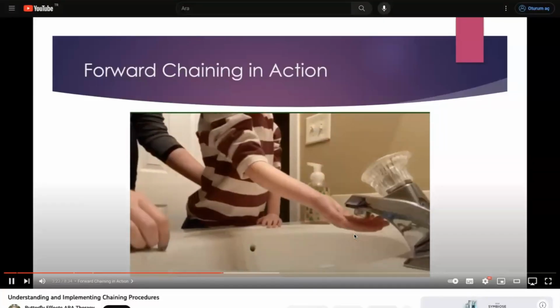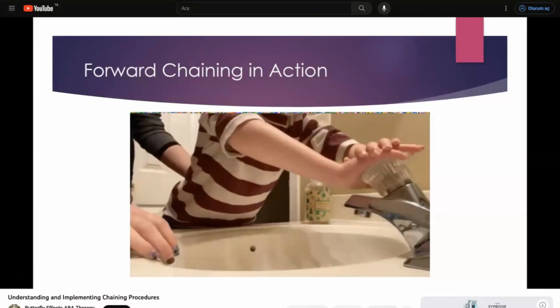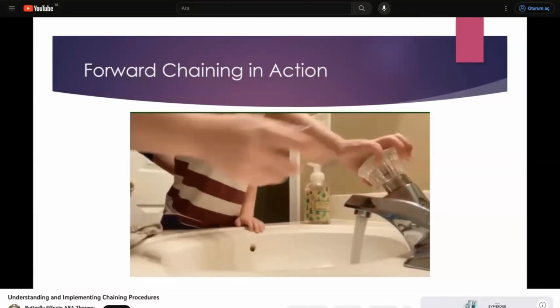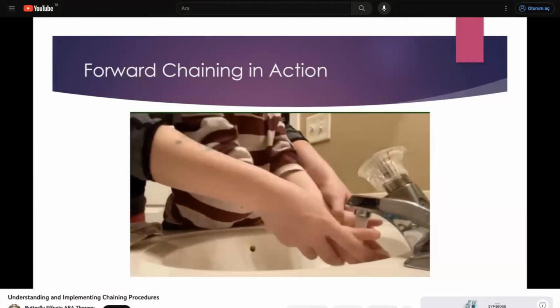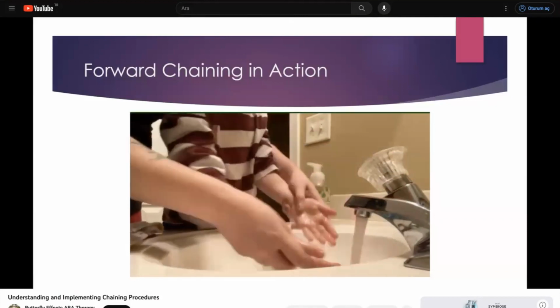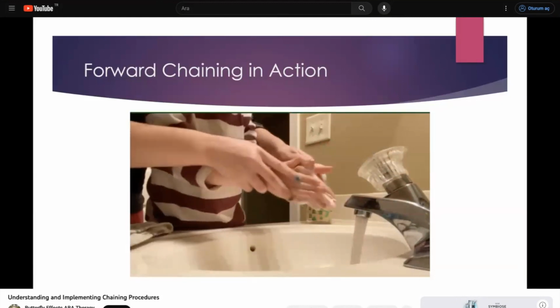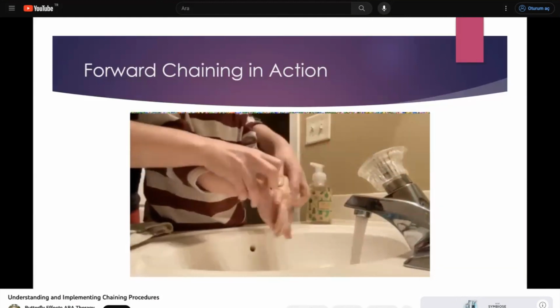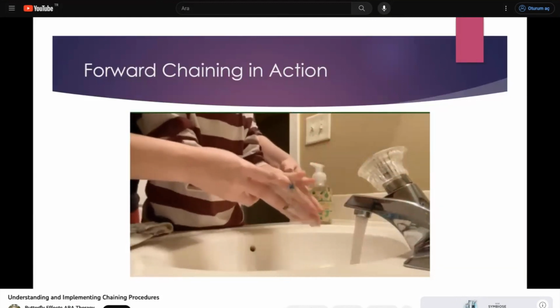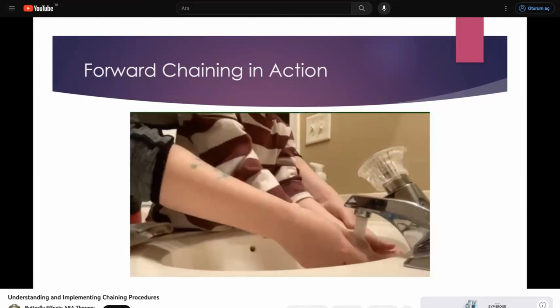All right, so let's take a look at a forward chaining procedure with hand washing. As you see, the first step of the task analysis is being taught first, and then every step after that will be physically prompted. When he has mastered the first step, then we will move on to the first 2 steps, then the first 3 steps, etc. I do want to note that I do have consent to record this video and release it.